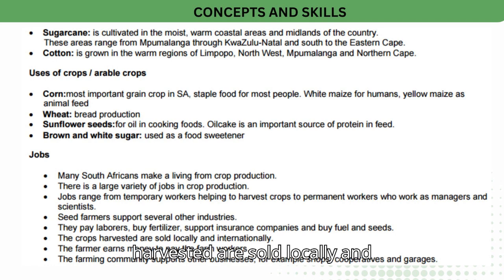The crops harvested are sold locally and internationally. The farmer earns money to pay the farm workers. The farming community supports other businesses, for example shops, cooperatives and garages.